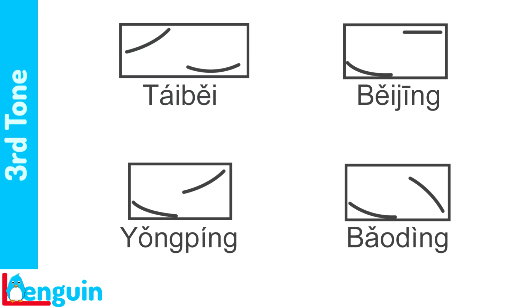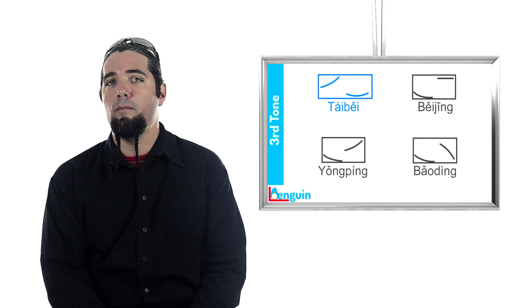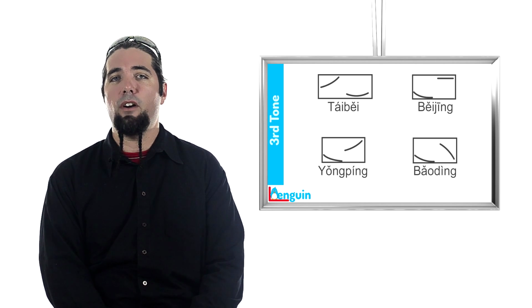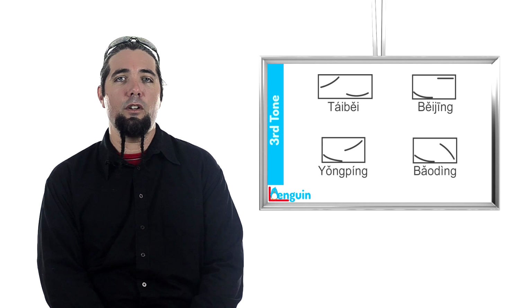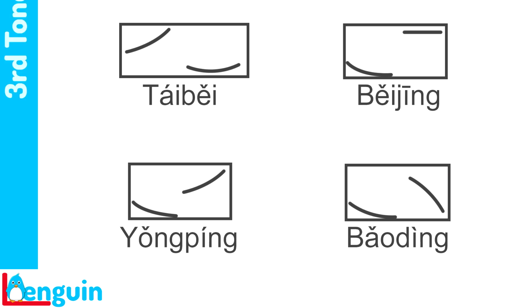台北、北京、永平、保定。 The syllable 北, which means north, is in the low tone. In 台北, the name of the largest city in Taiwan, it comes at the end, and so it has its rising tail. However, in 北京 it comes before a different full tone, and so it loses its rising tail. The same thing happens in 永平 as well as 保定。 Try repeating these examples after the speaker. 台北、北京、永平、保定。